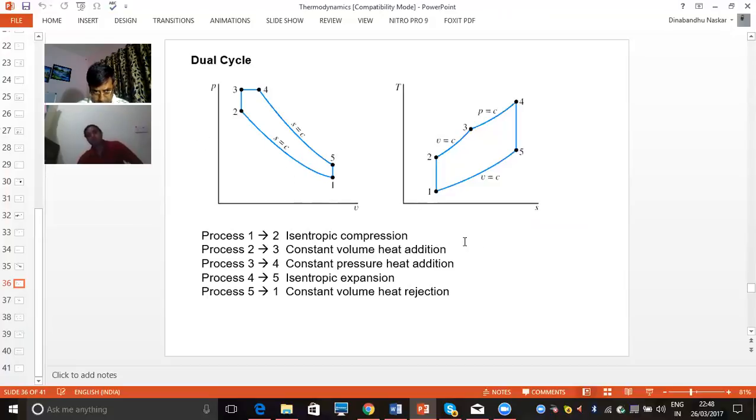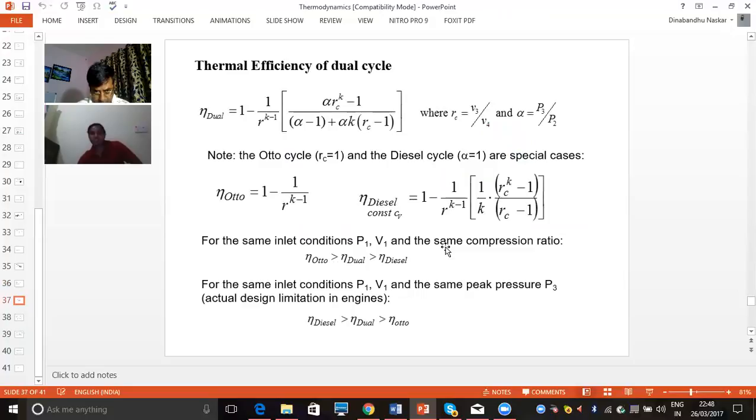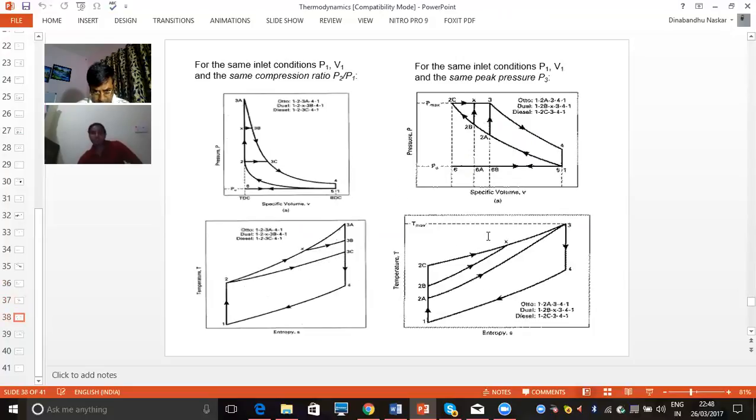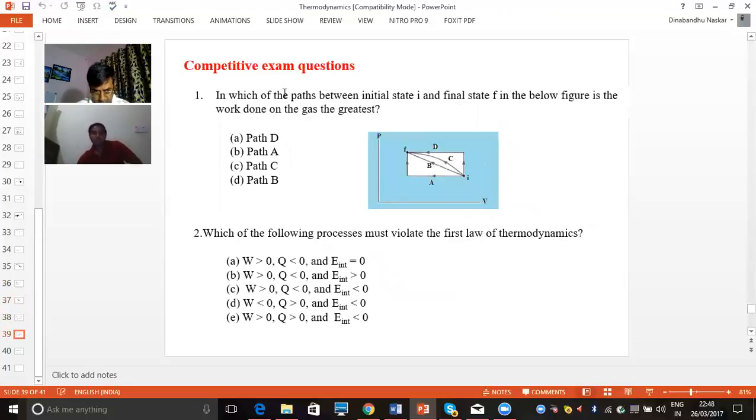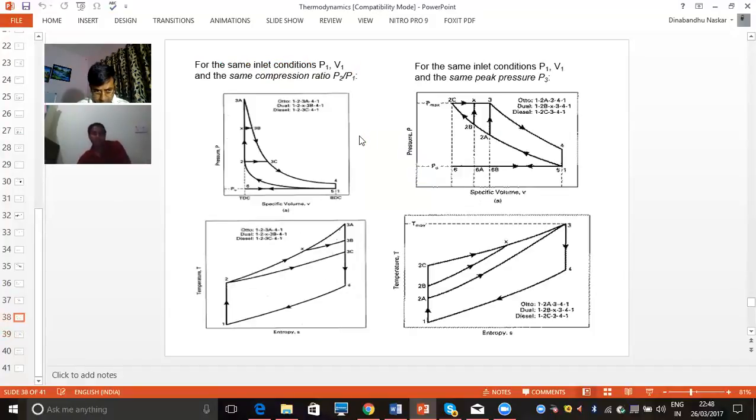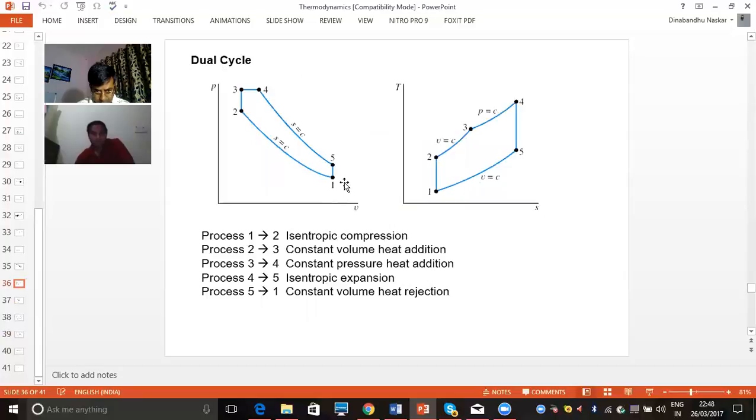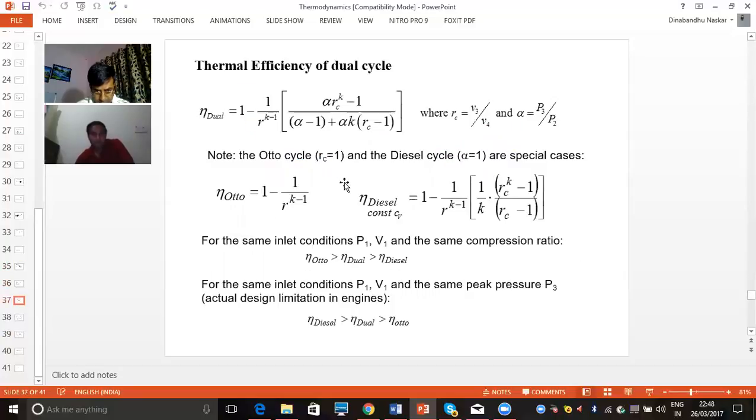And when we are going to calculate the efficiency of the dual cycle, we can calculate it by using this formula. This is the formula for calculating the thermal efficiency of the dual cycle. In this formula, you can see here, RC is the volume ratio, that is V3 upon V4, and alpha is the ratio of P3 upon P2. So this is the formula for the dual cycle.